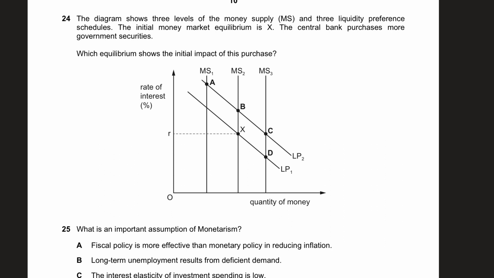In question number 24, they say the diagram shows the three levels of the money supply and the three liquidity preference schedules. The initial money market equilibrium is point X, so where money supply meets money demand. We're looking at LP1 and MS2. The central bank purchases more government securities. So, guys, when the central bank is purchasing government securities, money supply goes up. Why? Because the central bank is taking back government securities, so they will get the securities, but money will be given to the economy in return. So money supply will go up, and therefore the answer in this case will be D, because with the same demand for money, money supply goes up.